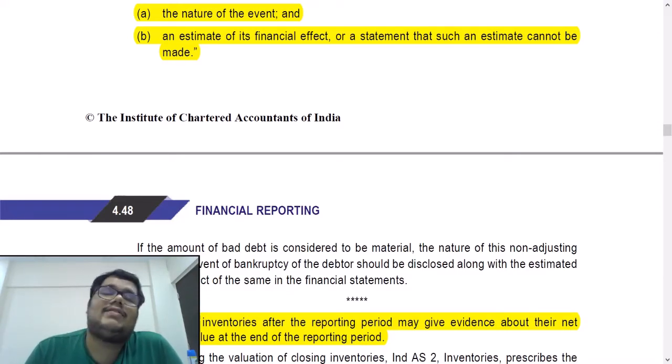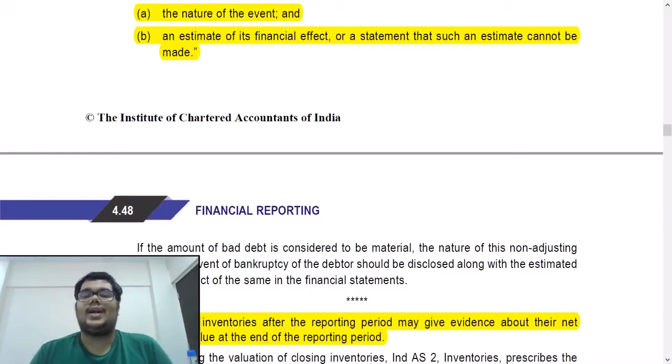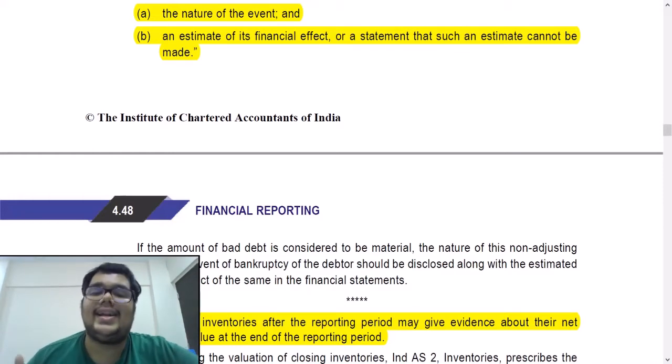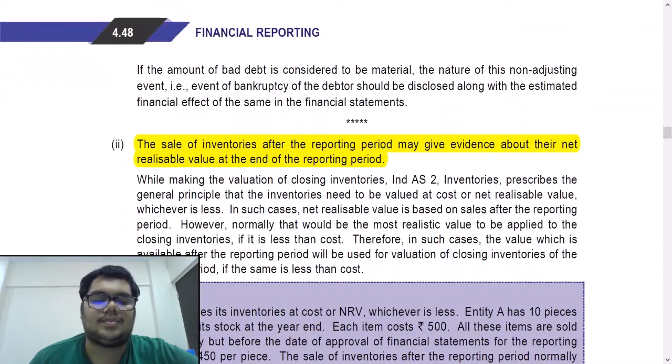But let's say on 5th of April, we sell the inventory at 25,000. So now we have come to know that the net realizable value is only 25,000, and this is giving us further evidence of conditions that existed at the balance sheet date. So now you can value the inventory at 50,000, which is its cost, or NRV 25,000, whichever is lower, and therefore you should value it at 25,000 since it is an adjusting event.